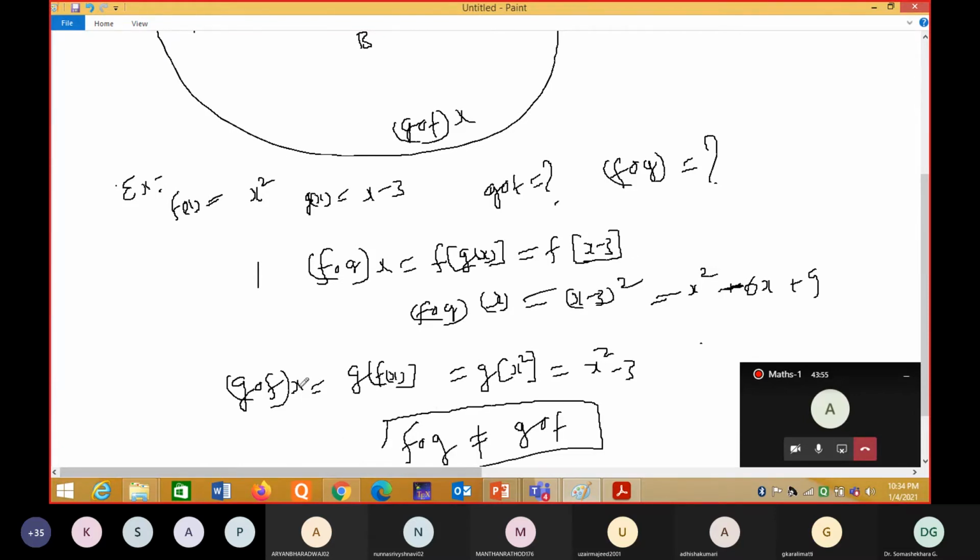One is x square minus 3 and the other one is x square minus 6x plus 9. So both are not equal. In general, f composition of g is not equal to g composition of f. It might be equal in some cases, but not in all cases. In general, these two are not equal.